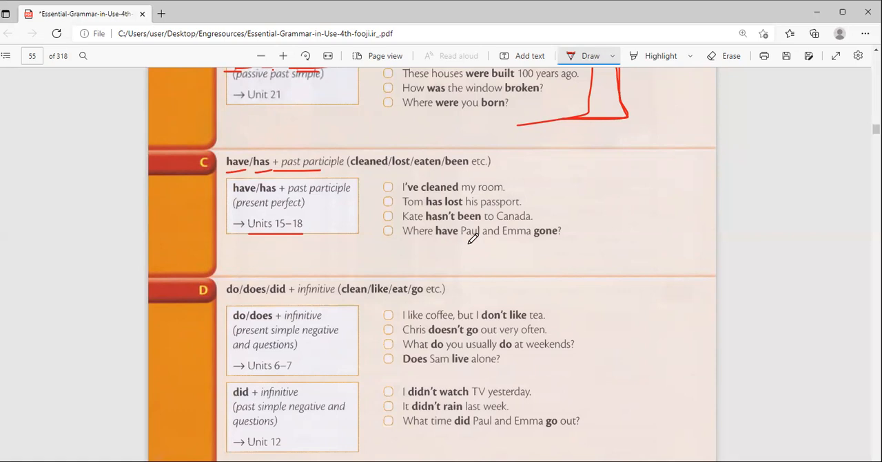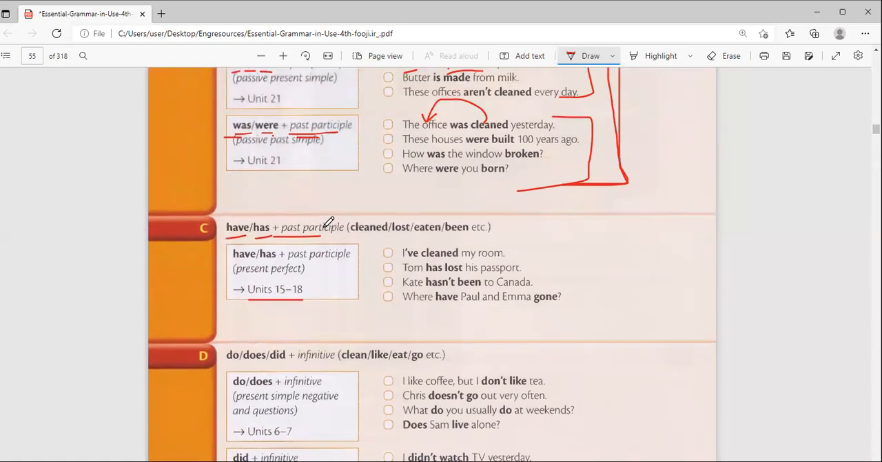Where have Paul and Emma gone? So as I'm talking now, they are not here. So where have they gone? So that is called the present perfect. It's a good summary of what we've been learning. Have and has and the past participle is what is always called the present perfect. And remember, present perfect tells me about the situation now. How is it now? Is it complete or not complete?